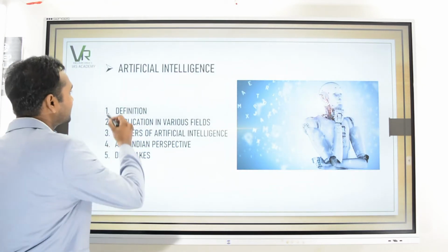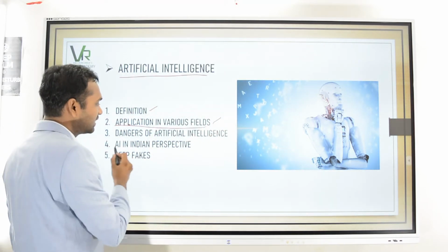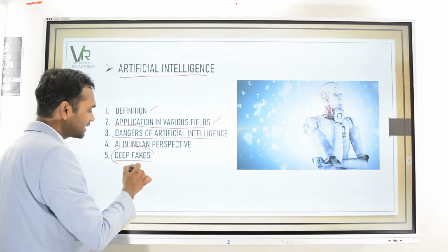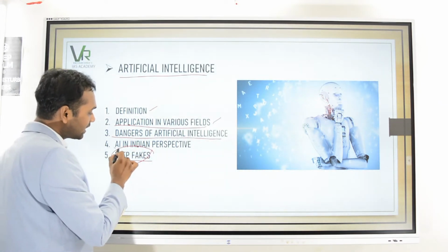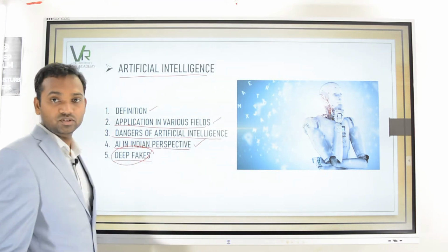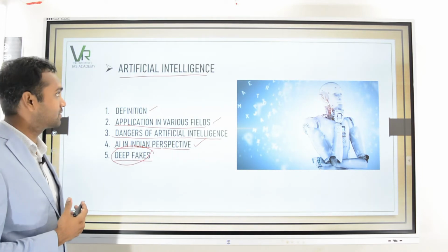Then we are going to discuss artificial intelligence, that is the definition, application in various fields, dangers of artificial intelligence, which will include the present problem of deep fakes, and artificial intelligence from an India perspective. So in India, what are the applications of artificial intelligence?